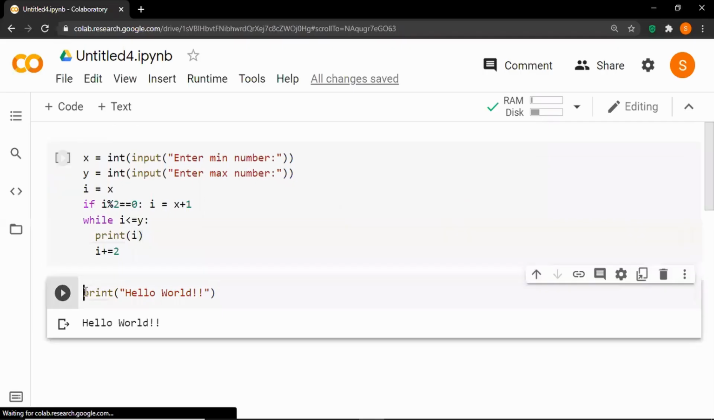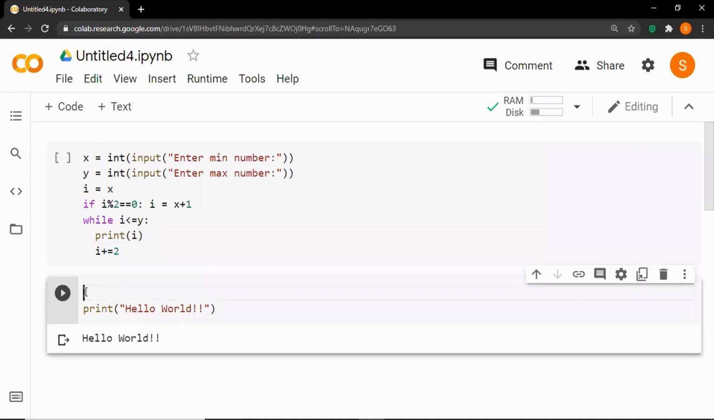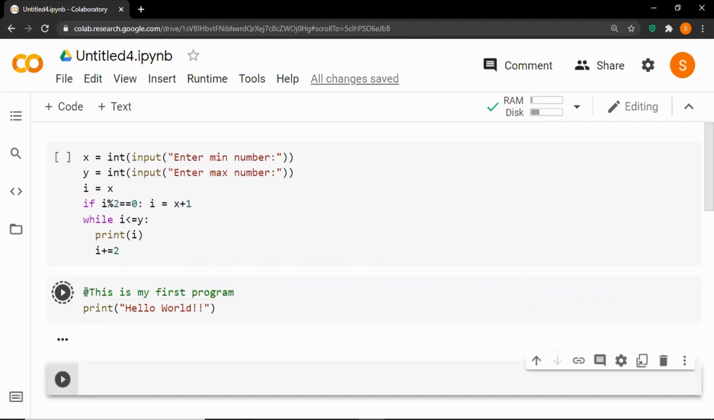To add a single line comment right at the beginning of the program, use the pound symbol. Let's say, for example, this is my first program. Run the cell and you will see that the output is still the same and nothing here will be executed.